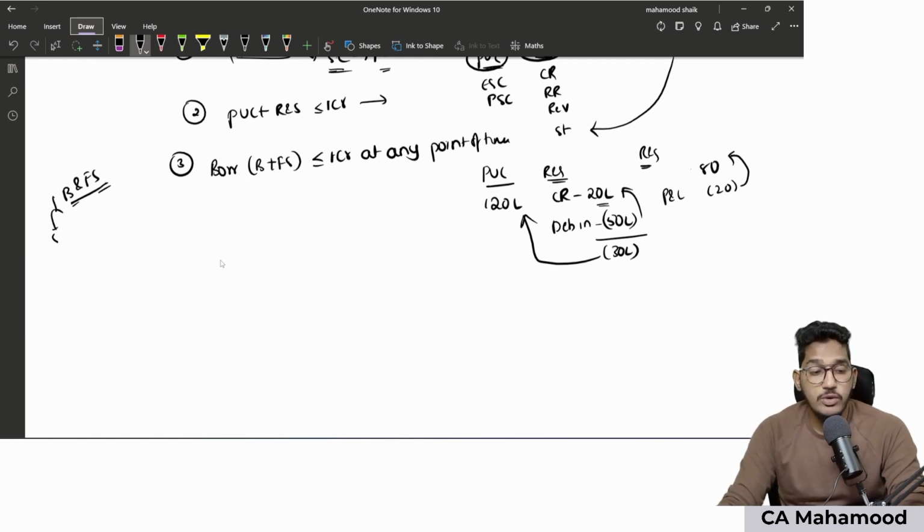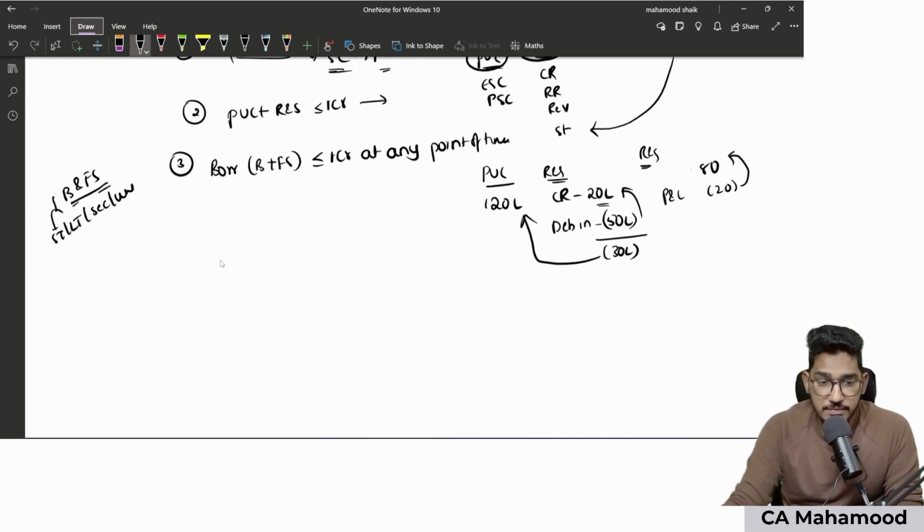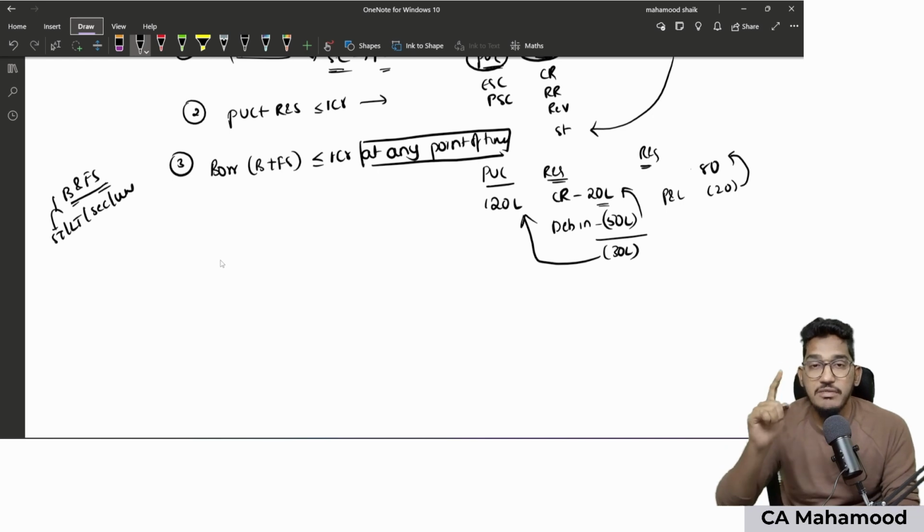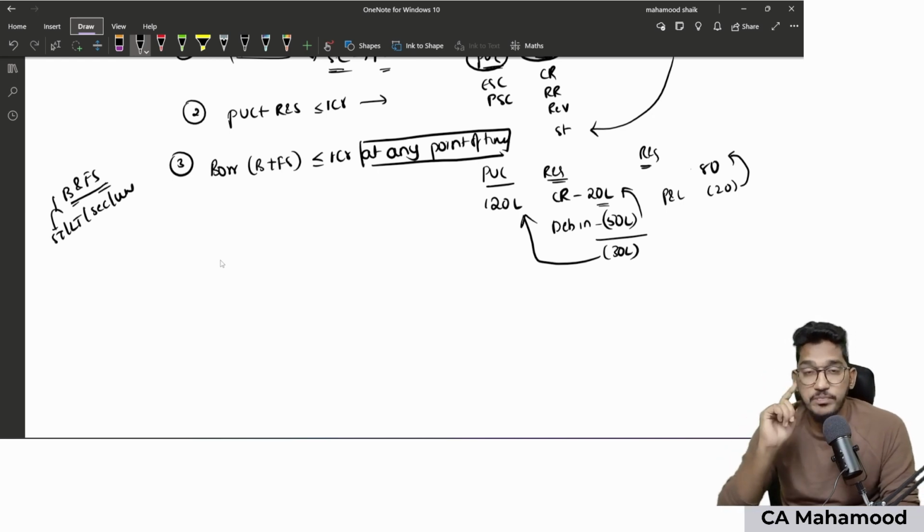When I say borrowings, they could be short-term borrowings, they could be long-term borrowings. Every borrowing should be considered. And frankly speaking, even credit card outstanding amount is also required to be considered. All kinds of balances, short term, long term, secured, unsecured, every kind of borrowing you have to consider. And you should not see the borrowings amount only as on balance sheet date. At any point of time, the borrowings shall not exceed 1 crore. During the year, even for one day, if the outstanding balance of borrowings has exceeded 1 crore rupees, CARO will become applicable.